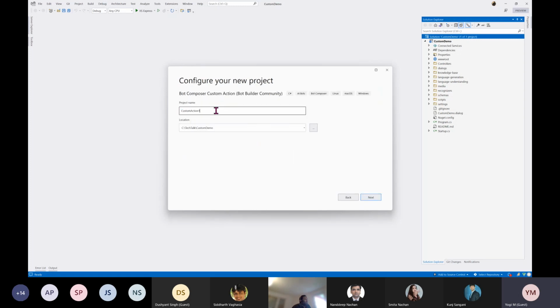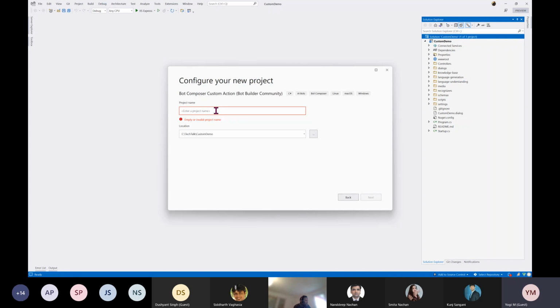Next, I enter the project name. In this custom action, I'm going to convert lowercase letters to uppercase. So if the user passes information to the bot, I read the text and convert it to uppercase, just simple logic. The main goal of this component is to understand how to create the component, not the logic. You just leave it.